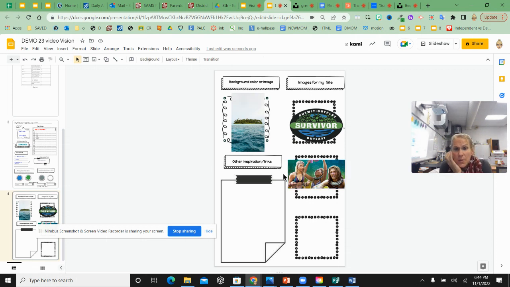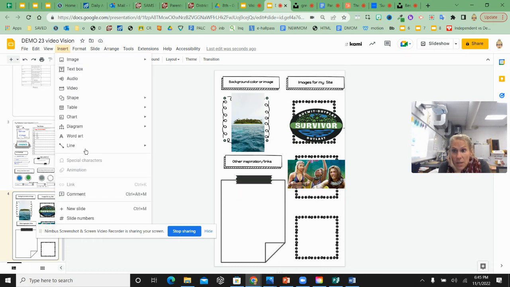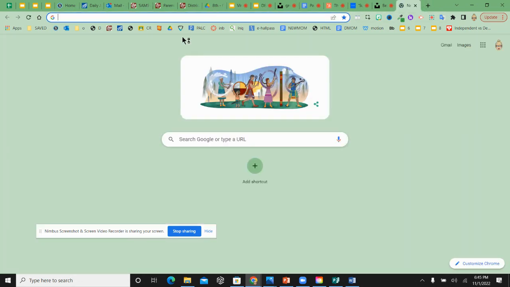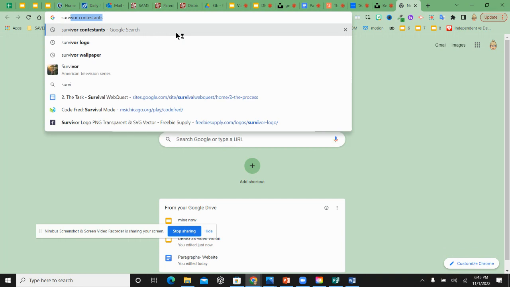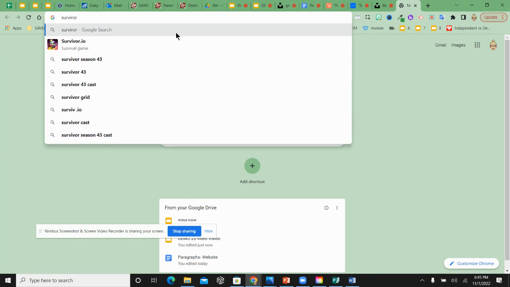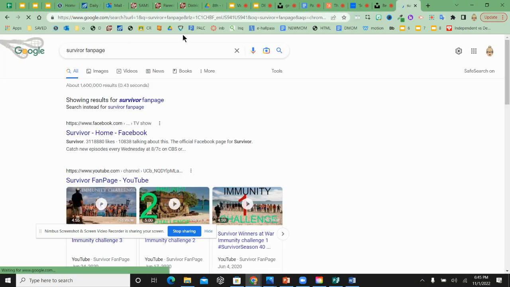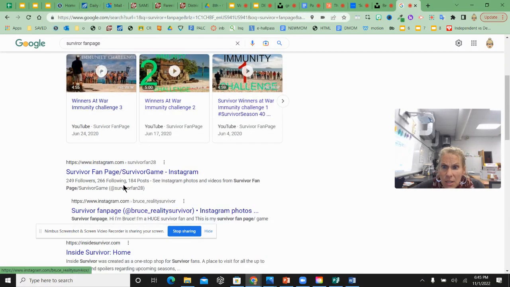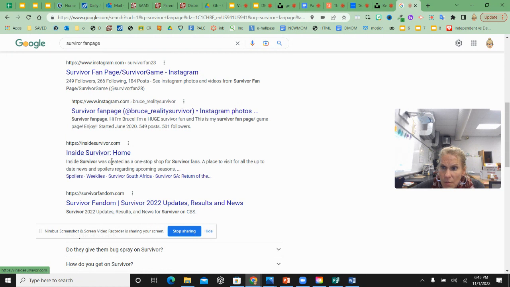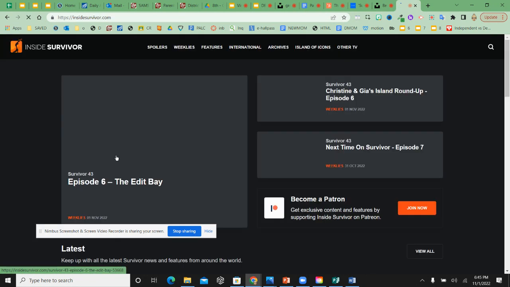And then other inspiration or links. Maybe there's some good pages I need for other pictures or colors, and I can paste those links if I want here. All I have to do is go insert link, and I can paste something right there. So I can find, let's say, Survivor. I want to find a Survivor fan page for inspiration, like someone else's Survivor website. Those are all Instagrams, of course. Inside Survivor. Let's go with this one.